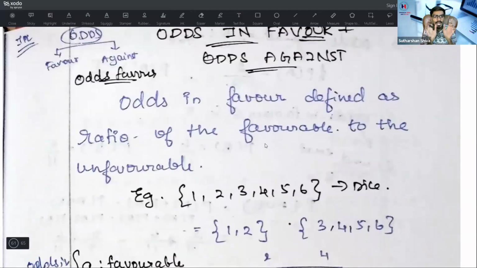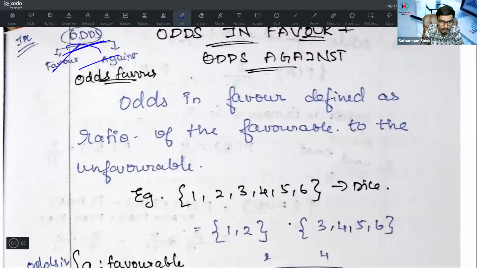Okay, now we'll cover the odds in favor and odds against problem. What is odds in favor? Here, I am not covering independent and dependent events. It is a slightly lengthier part, as the time constraint is there. I will restrict myself to odds in favor and odds against. This is more important than independent events. You can do it quickly.